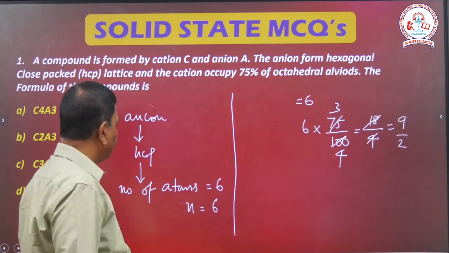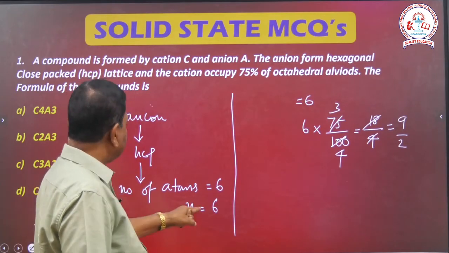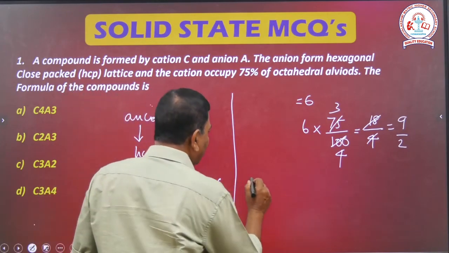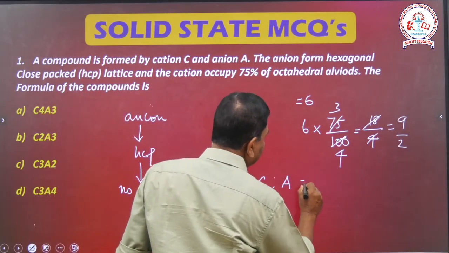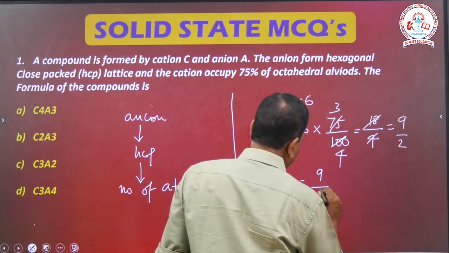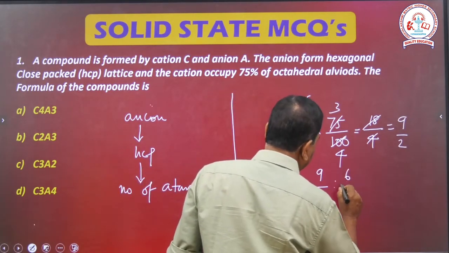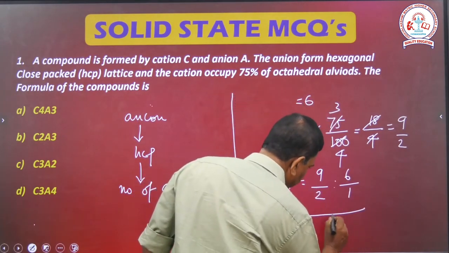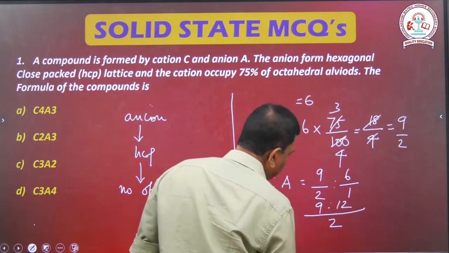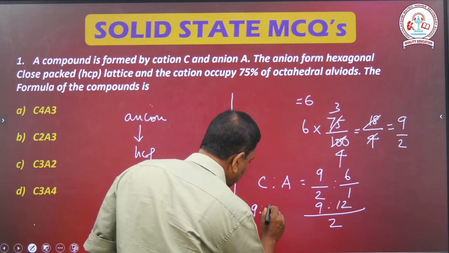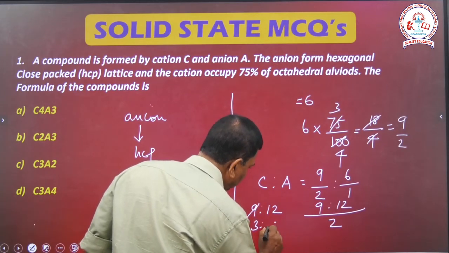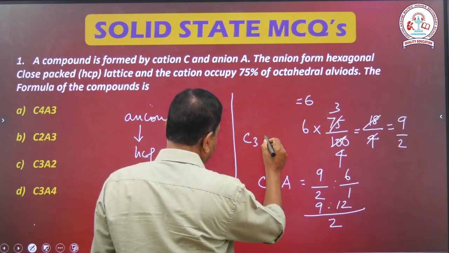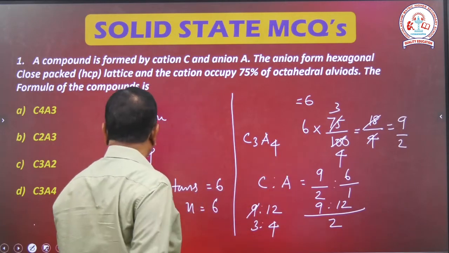Now this is the anion, and that is the cation. So cation is to anion is equal to 9 by 2 is to 6 by 1. Right? So 9 is to 12, so 3 is to 4. So C3, then A4. So that is the option.